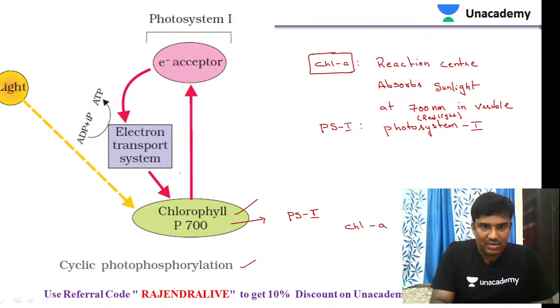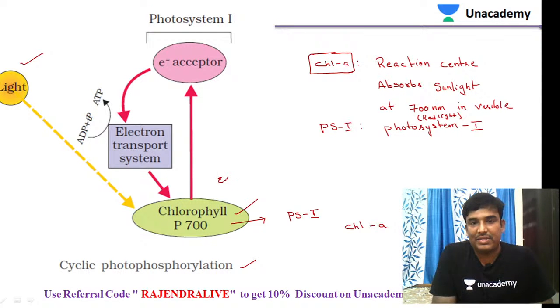This particular chlorophyll A molecule absorbs light, and when it absorbs light, it gets excited. When it gets excited, it releases an electron. That electron is received by the electron acceptor, and it is then transported to the electron transport system.